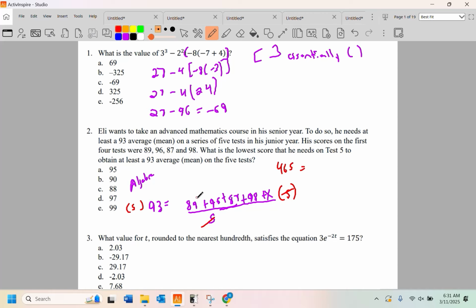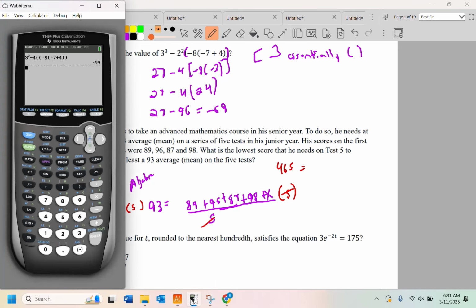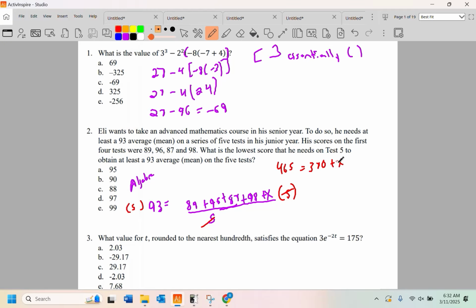Let's put some numbers together and make sure I'm right this morning. We got an 89 plus a 96 plus an 87 plus a 98. That's 370. And then plus x. And then all we have to do is subtract 370, and we would get 95. Now, that's algebra.